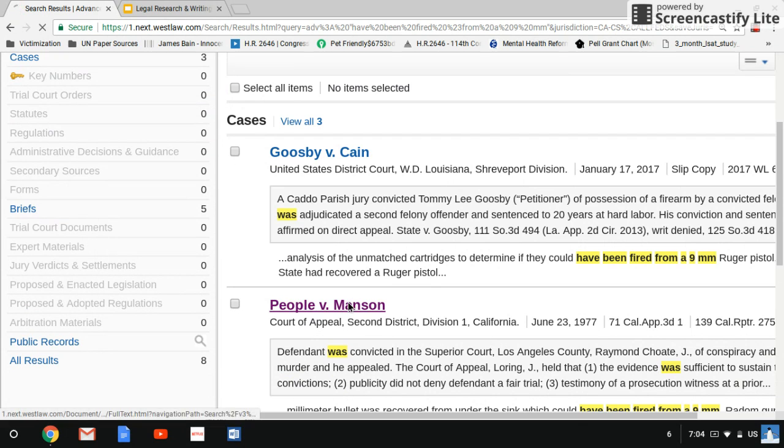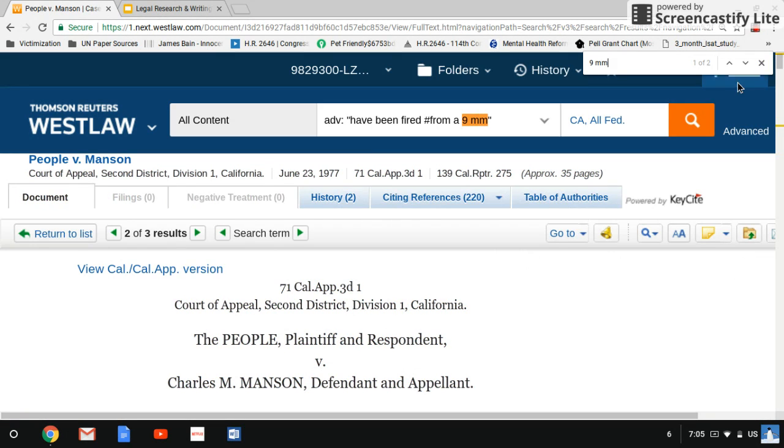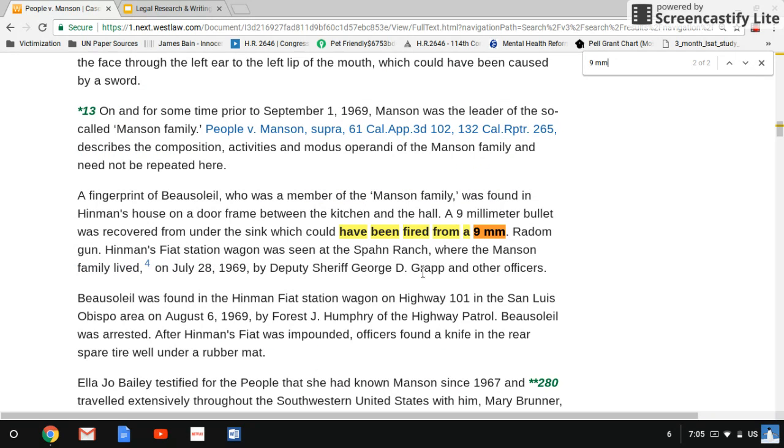Scroll down, and here's the case. And you can enter any of the words from the quotation. We're going to enter 9mm, and we're going to go down, and there pops up the quote.